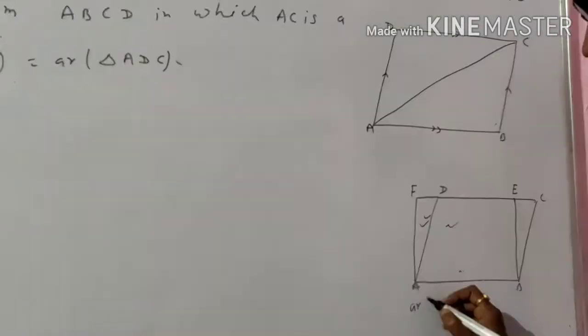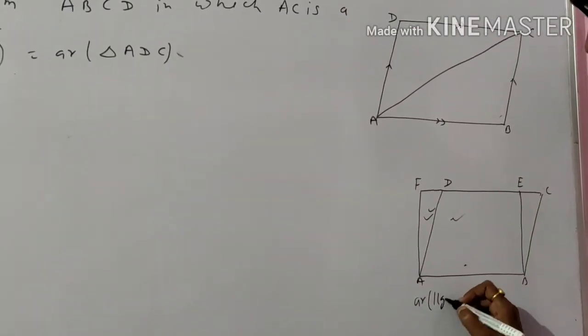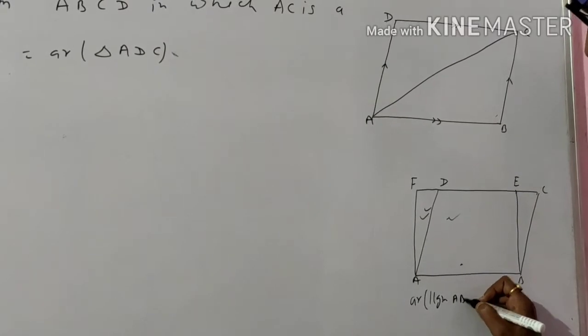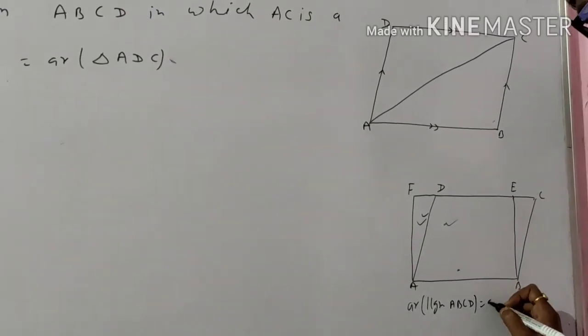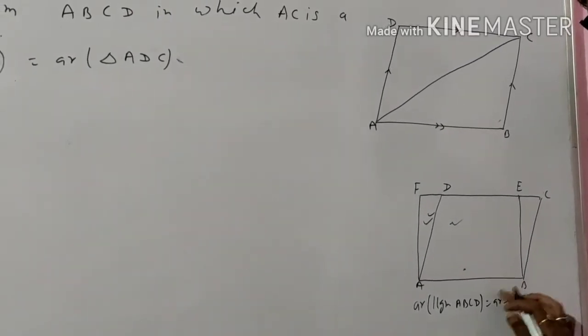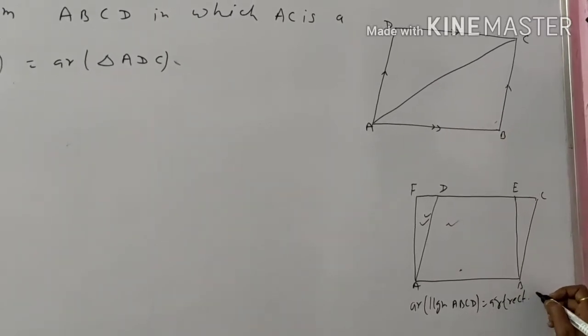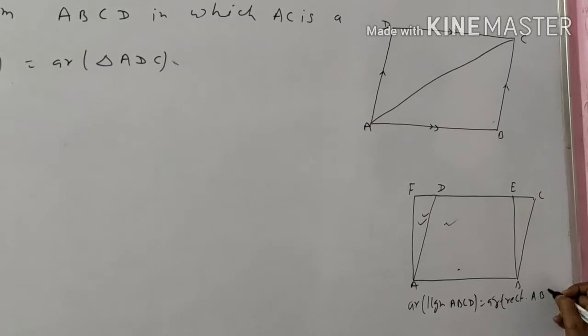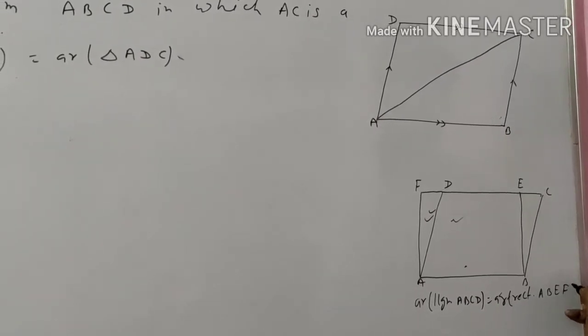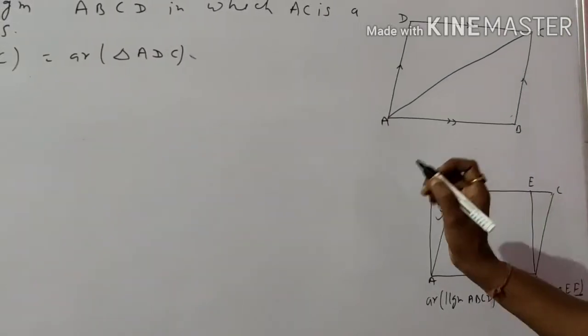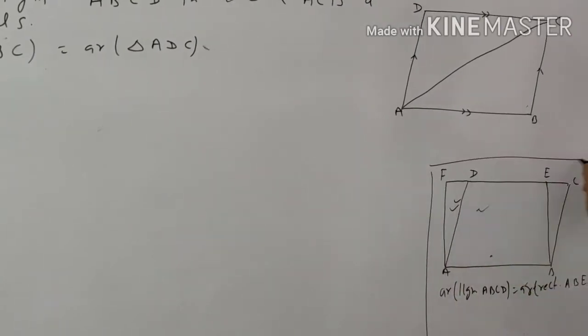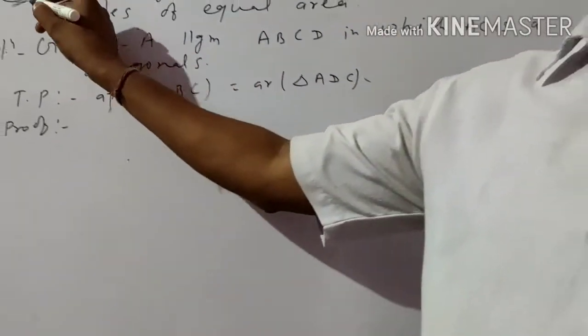So we can say area of parallelogram ABCD is equal to area of rectangle ABEF. By the same logic, that is theorem number 1. Okay student, let's see theorem number 5.